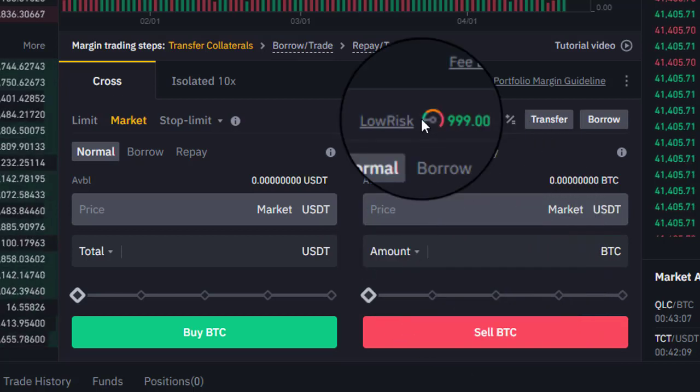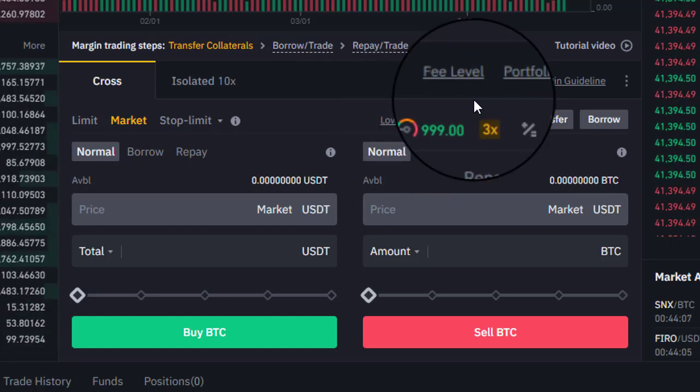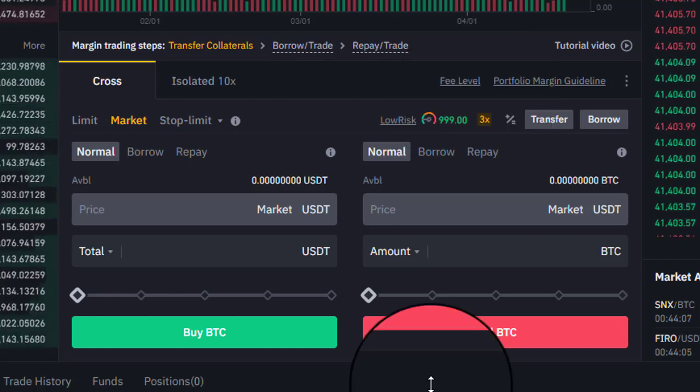Okay, but it's low risk here, 99.0. So these are margin levels. If you are in the green margin level, it means you are safe. If you are in yellow, it means you have to worry. If you are in red, it means you are in a danger position. So these are margin calls.